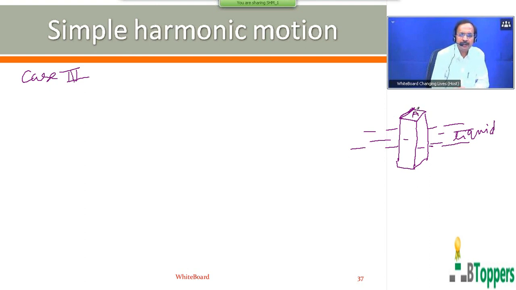Let capital A be the horizontal cross-sectional area of the block. The block may be rectangular in shape, in the form of a solid rectangular block, or sometimes the block may be in the form of a cylinder. It may be a cylindrical block also.